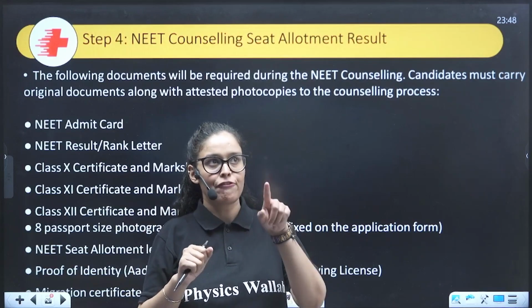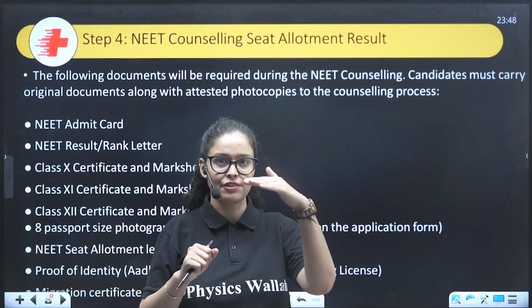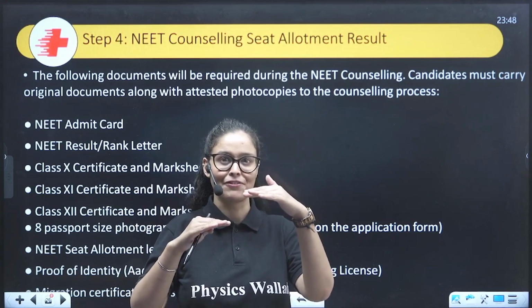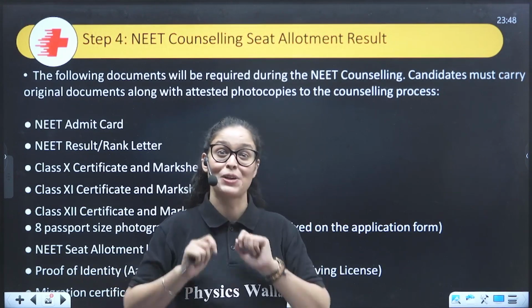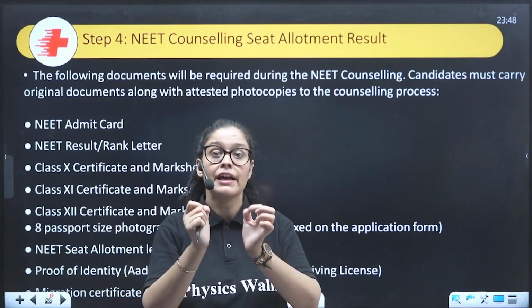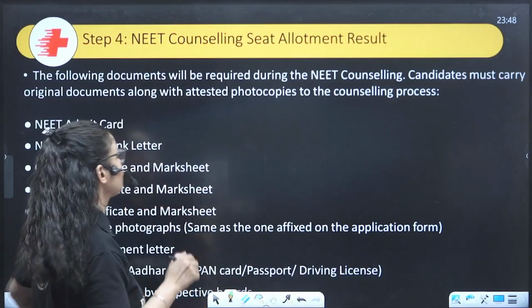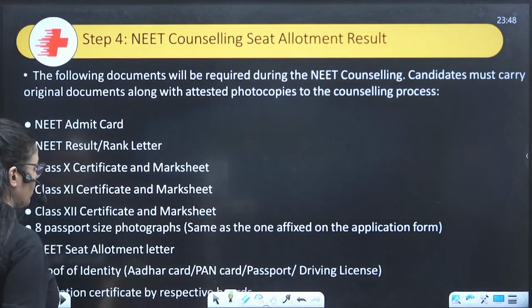If things don't match with the first choice, they will give the preference to the second, third, fourth, fifth, and that way it's beautiful. These are small but important points. Now, all the documents that you need.